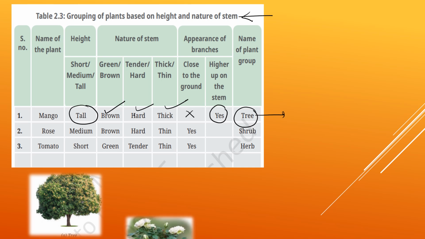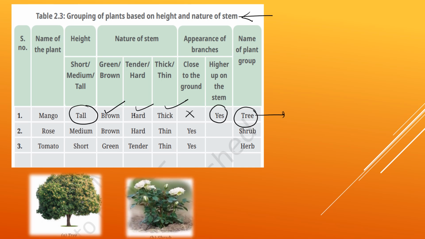Now let's see the second one, that is a rose, which has medium height as compared to the mango. It is shorter than the mango tree. Then the nature of the stem: it has the same color, brown, and hard, but as compared to the mango stem, it is thin. The branches appear near to the ground, and it comes under the shrub category.